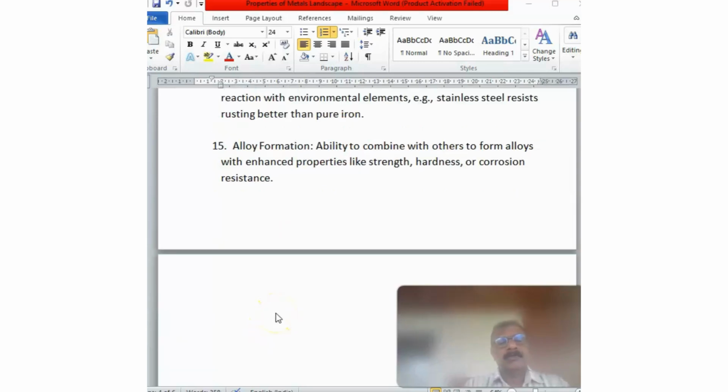Last one is alloy formation. This is the ability of steel to combine with others to form alloys with enhanced properties like strength, hardness, or corrosion resistance.